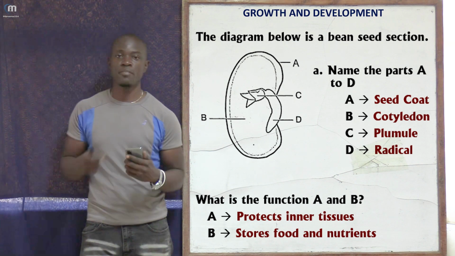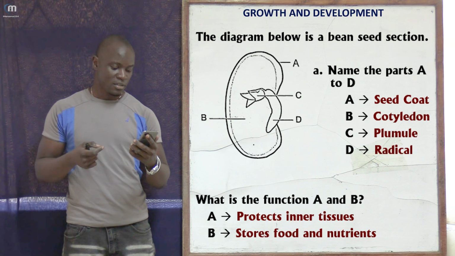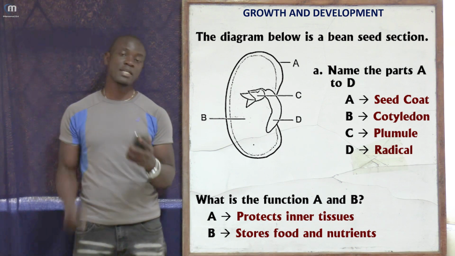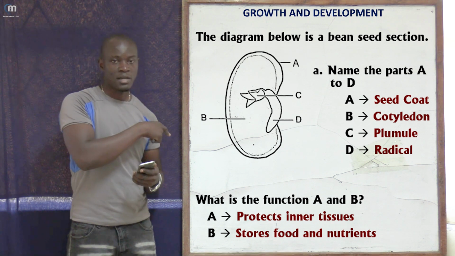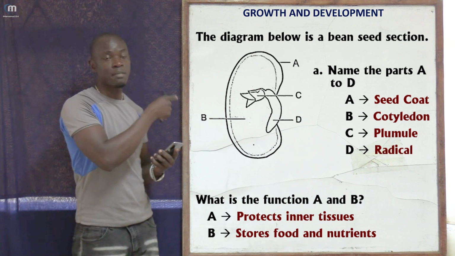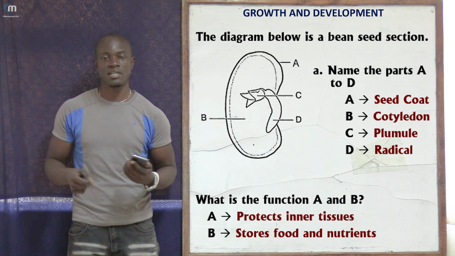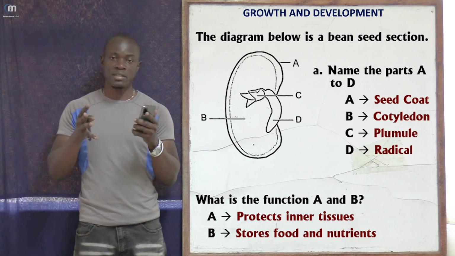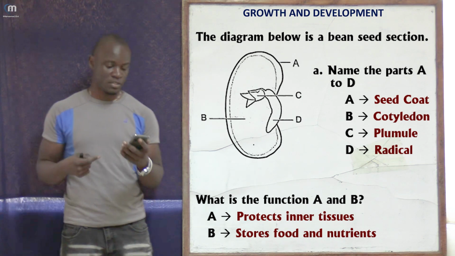That part is the embryo, which you see has been labeled as part C on the top side and part D on the lower side. That is the embryo we have been talking about. If this embryo is immature, even if the seed is large, the seed is never going to grow. Because the embryo is immature, it cannot develop, so the seed will remain dormant. So that is the embryo we have been talking about.